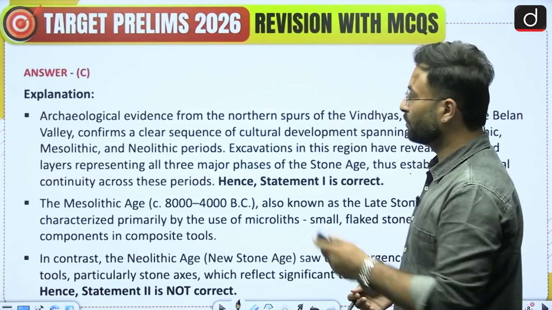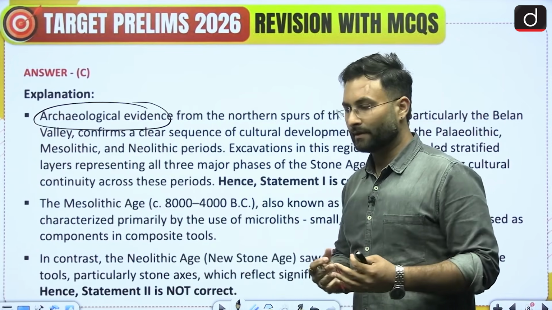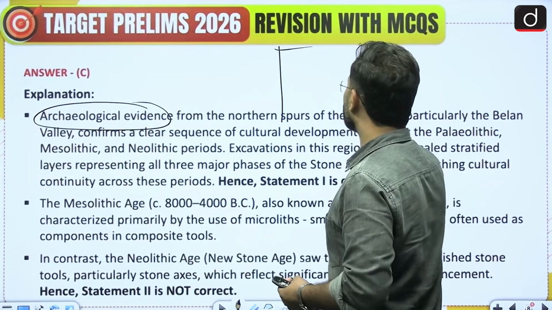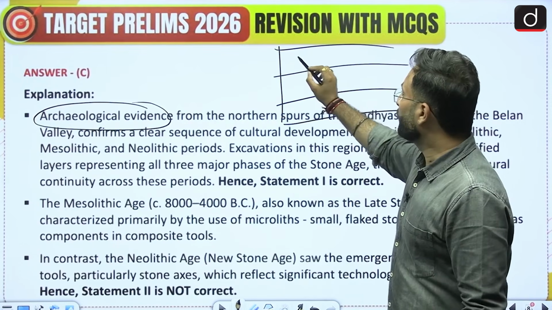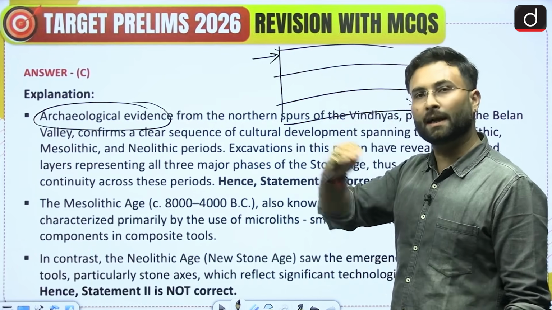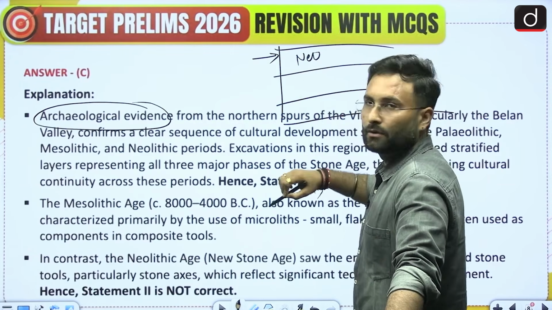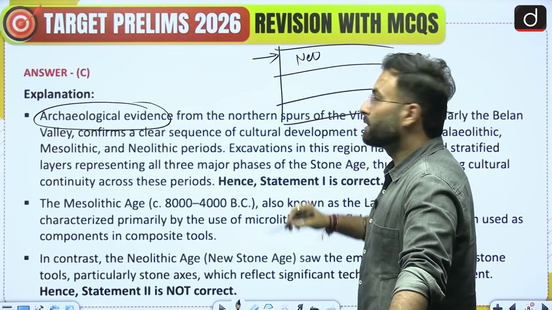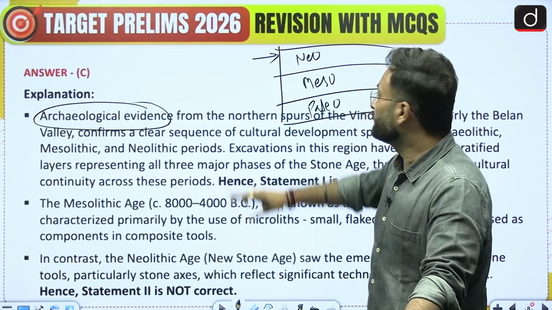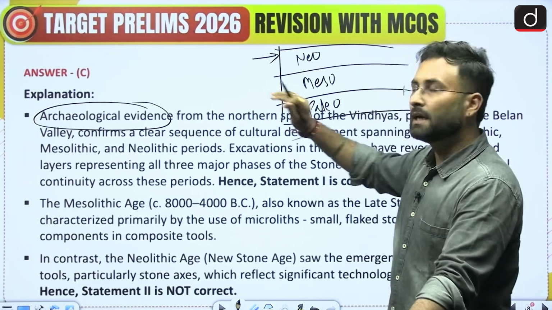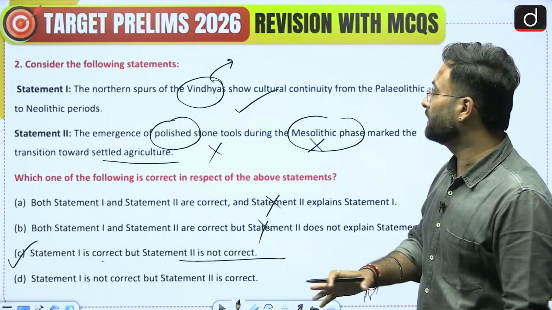So this is the explanation part wherein, when we talk about archaeological evidences, you will see there is the method of stratification, like this soil profile. If you are exploring the upper part of the soil profile and you find tools from the Neolithic age, then as you explore further you will find tools from the Mesolithic age and then the Paleolithic age. This is how we can say that in that particular area there was continuity. That was the case in the Vindhyas.